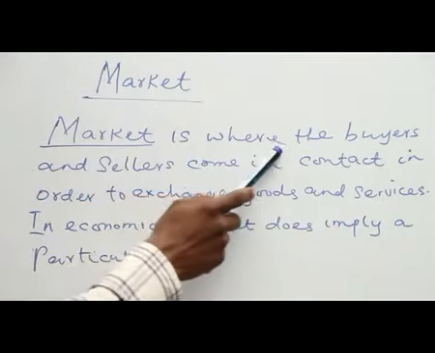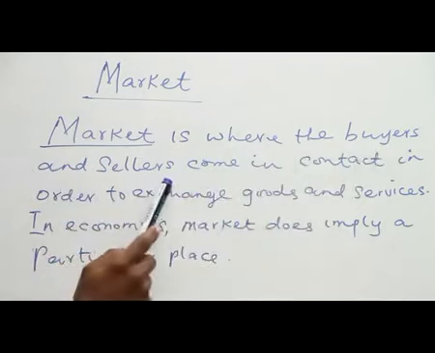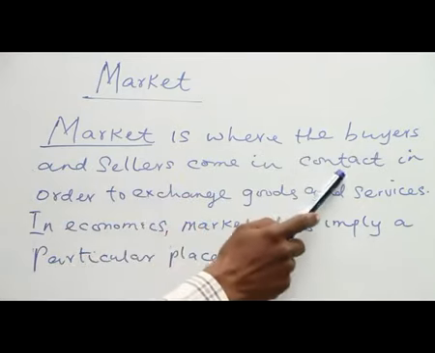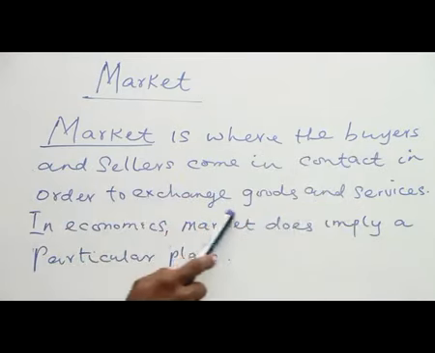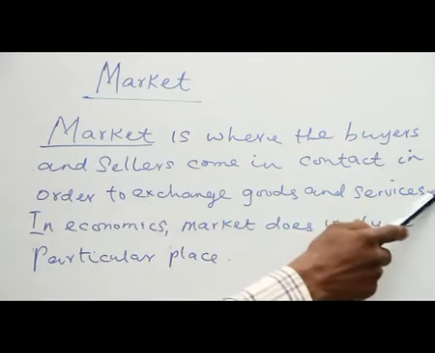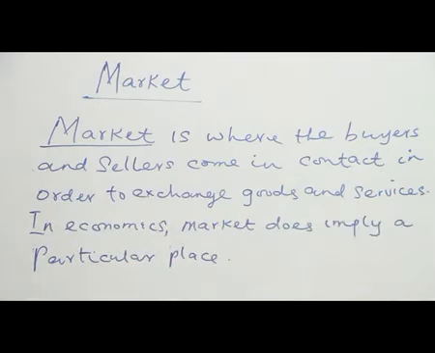Market is where the buyers and sellers come in contact in order to exchange goods and services. Market does not imply a particular place where buyer and seller meet in order to exchange goods and services. So according to economic point of view, market can take place anywhere.